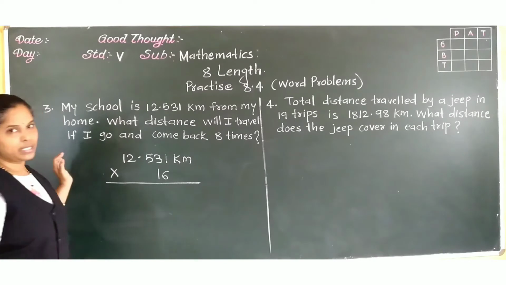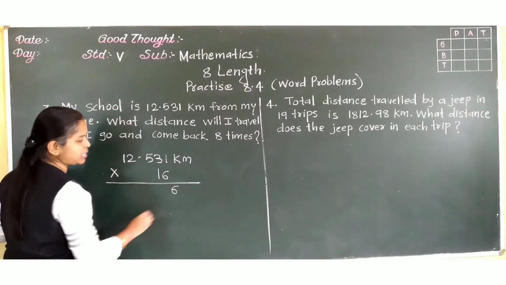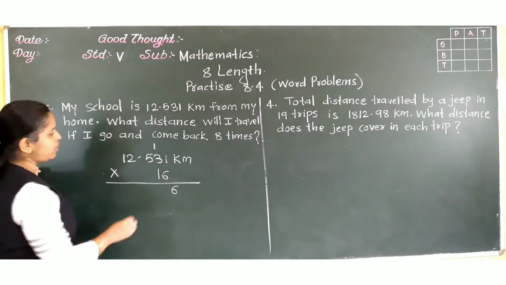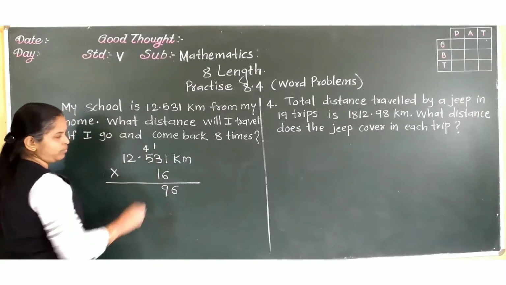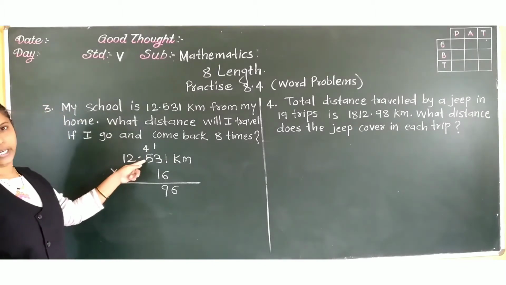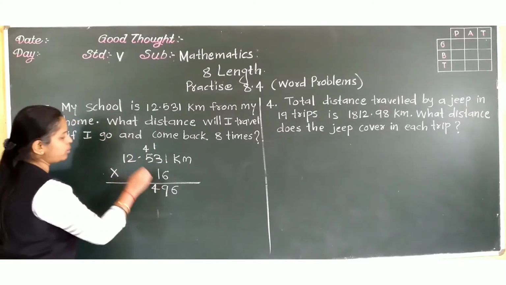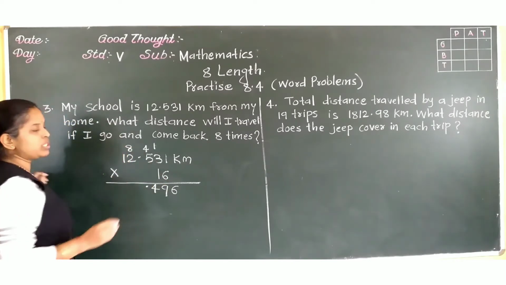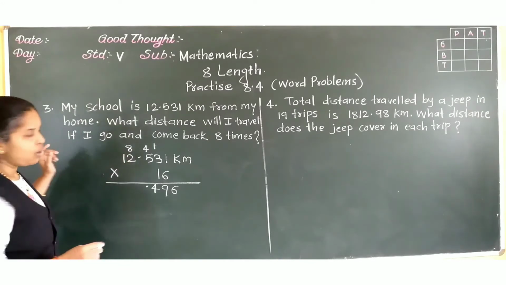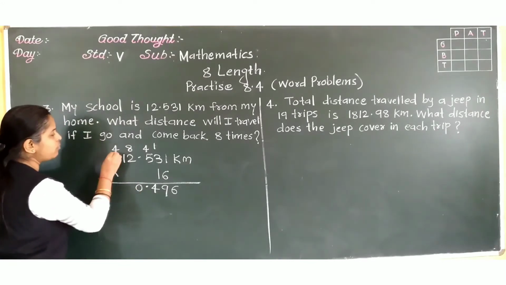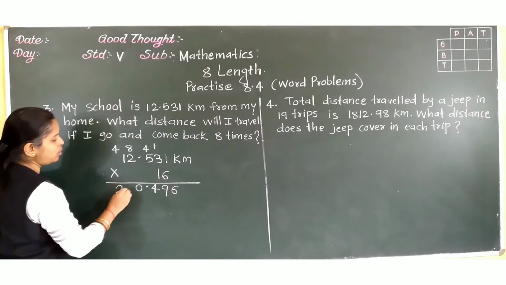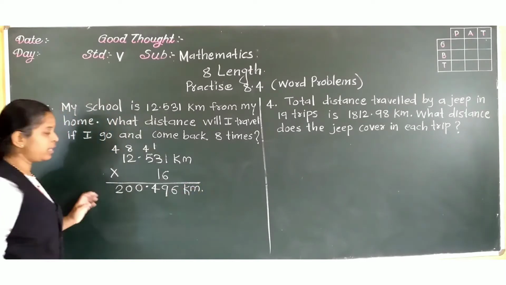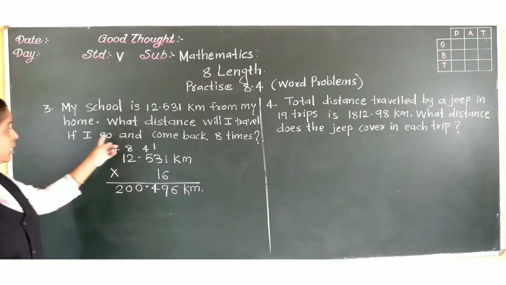So multiply by 16. 16 ones are 16. Carry 1. 16 threes are 48 plus 1, 49. Carry 4. 16 fives are 80 plus 4, 84. 4, carry 8. Now put decimal. Okay. 16 2s are 32 plus 8, 40. 0, carry 4. 16 1s are 16 plus 4, 20. That means how many kilometers? 200.496 kilometers.